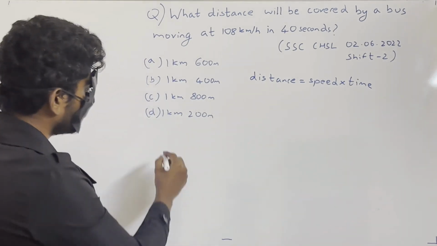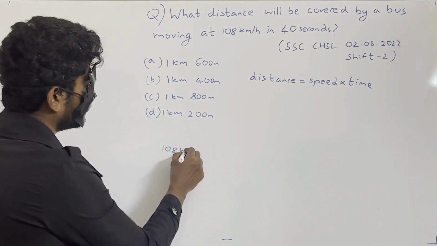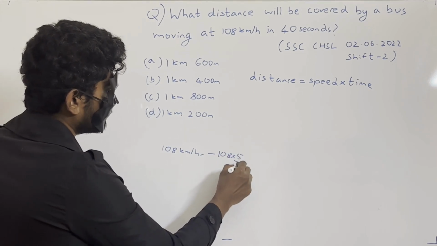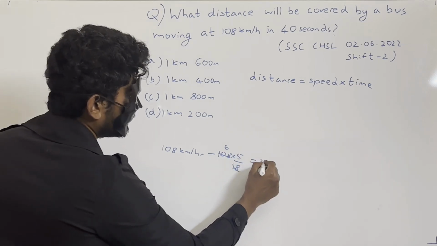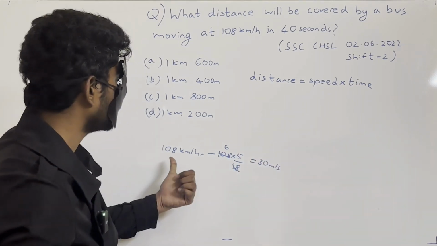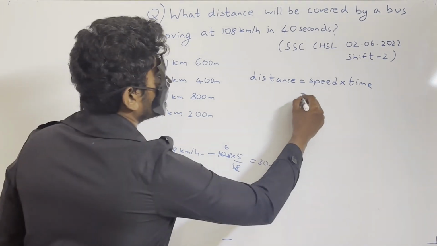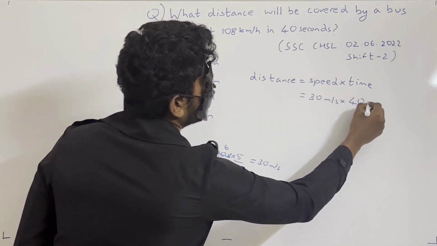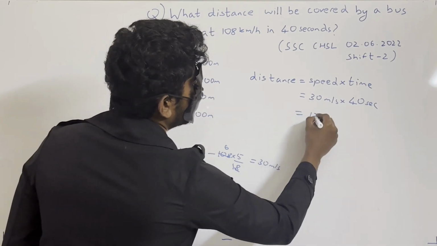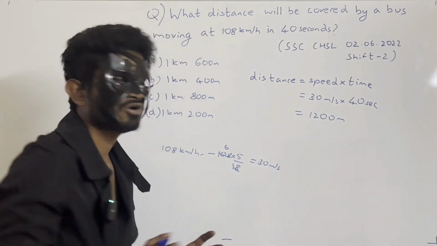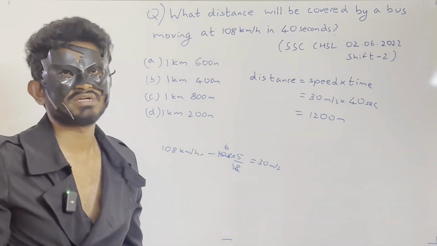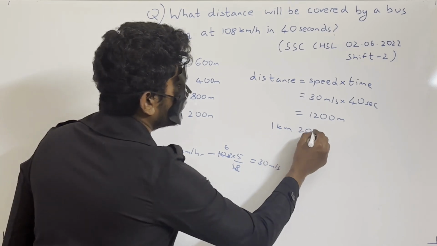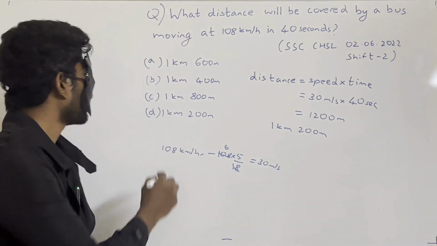So first we will convert 108 kilometers per hour into meters per second, which is 108 into 5 by 18. 18 6s are 108, which is equal to 30 meters per second. This is 30 meters per second into time, 40 seconds. This will be nothing but 1200 meters. And we already know 1 kilometer is equal to 1000 meters. So this 1200 meters I can write as 1 kilometer and 200 meters. So option D is right.